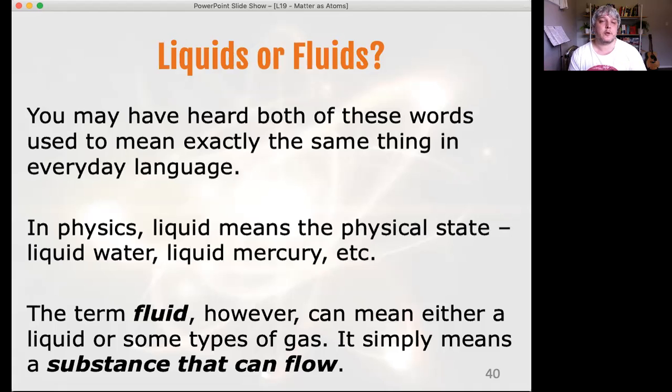The reason we have this term fluid that encompasses both of them is because there is a whole study of fluid dynamics that covers both liquids and gases, and there are plenty of phenomena that you can experience with both liquids and gases, both displaying the same results and adhering to the same equations and laws.